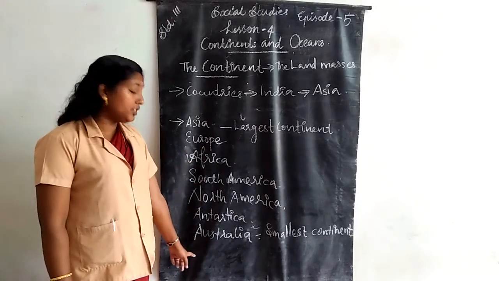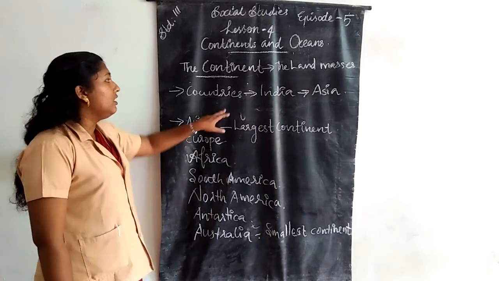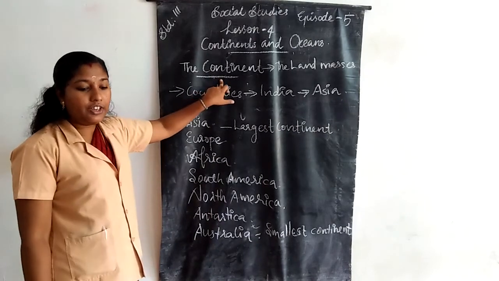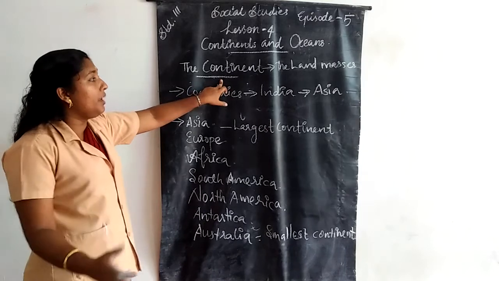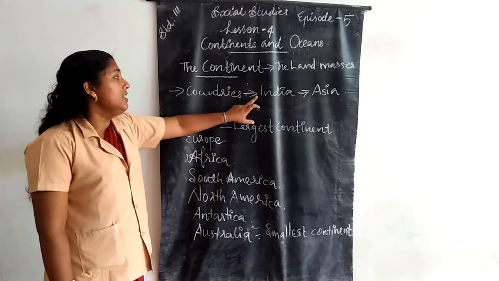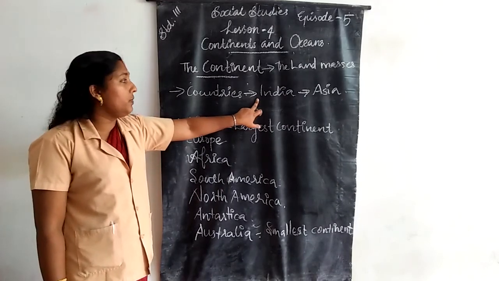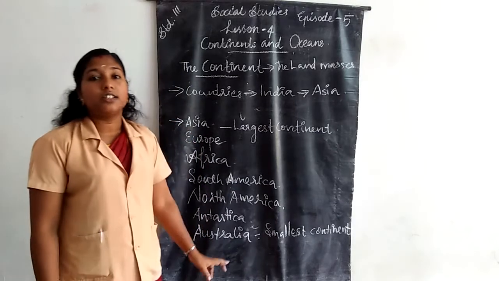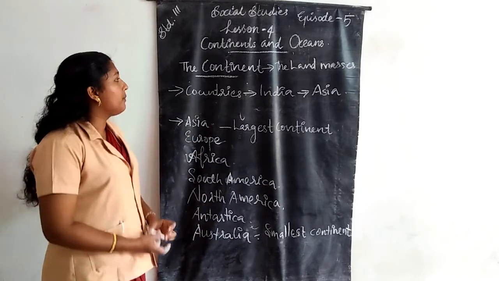The smallest continent is Australia. Then the continents are further divided into smaller parts called countries. India is a country situated in Asia.